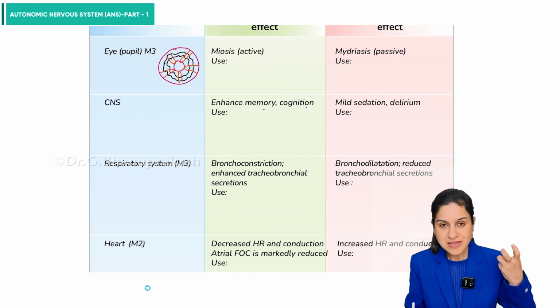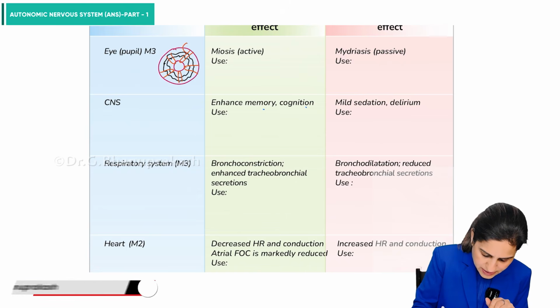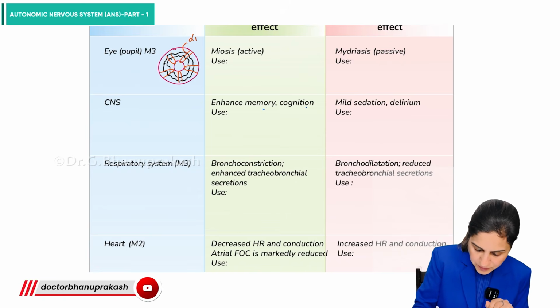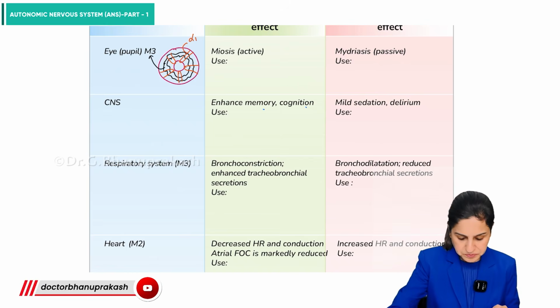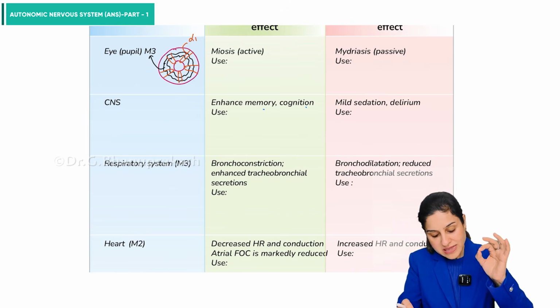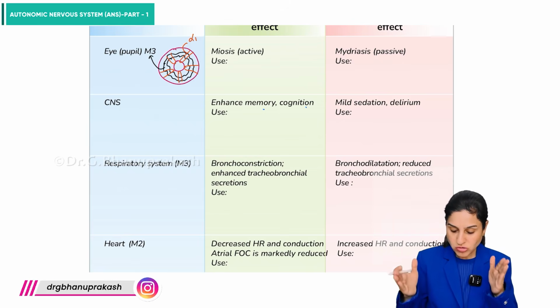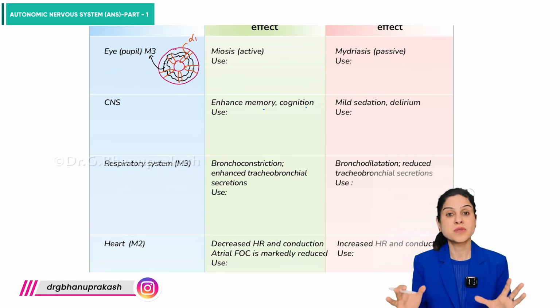When the radial muscles contract, they are going to cause mydriasis. On the radial muscles, the receptors we have are alpha 1, and on the circular muscles, the receptor we have is M3. So, stimulation of the M3 receptors is going to cause active miosis, and alpha 1 stimulation is going to cause mydriasis, but active mydriasis.